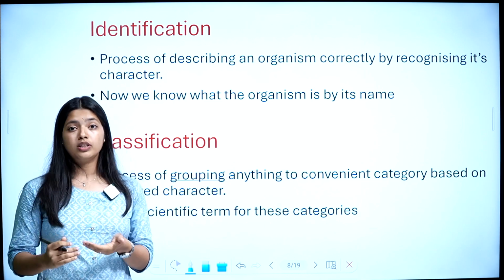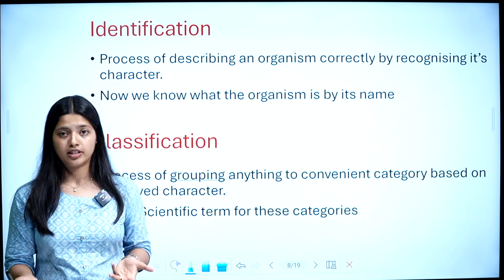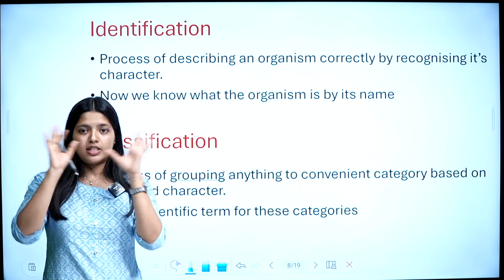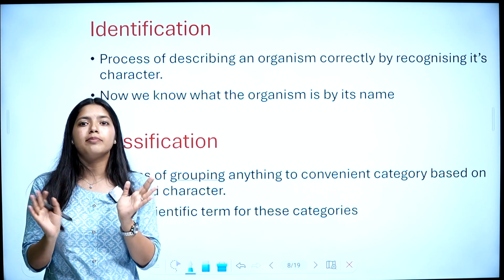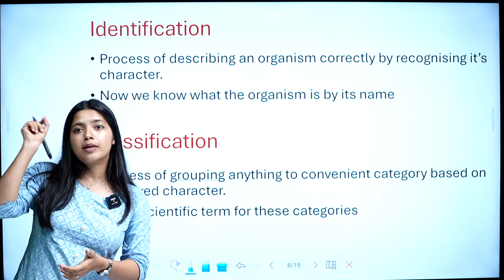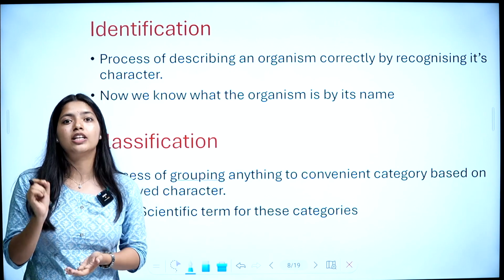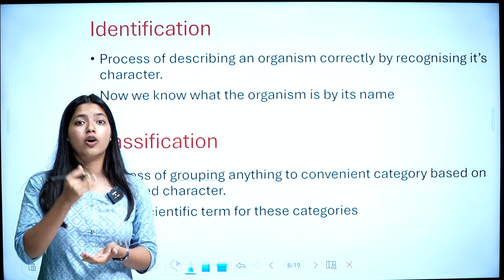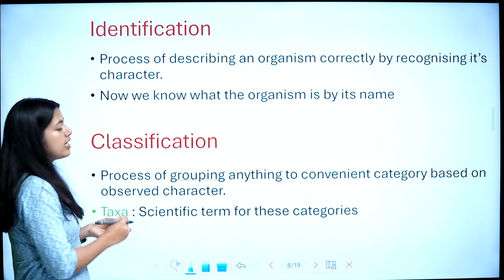So now you know this organism by its name. When I say elephant, you can imagine an organism which is large, which has a trunk and 2 tusks. You know this organism by its name, so you can think about it and picturize it in your mind. That is identification, recognizing an organism based on its characters.